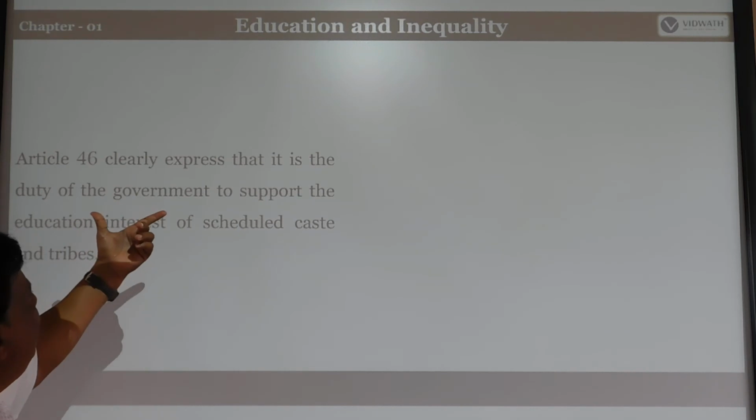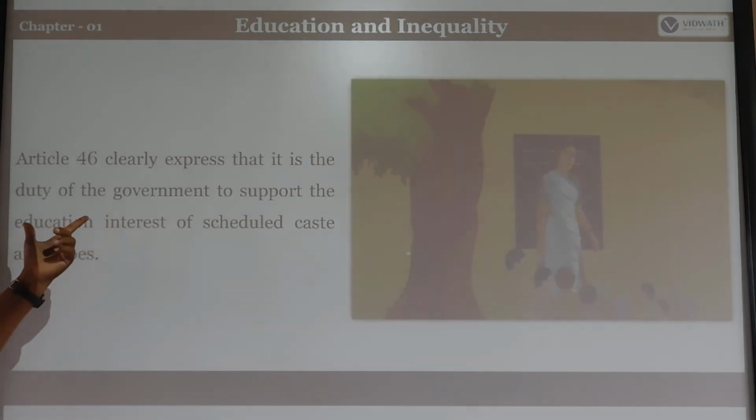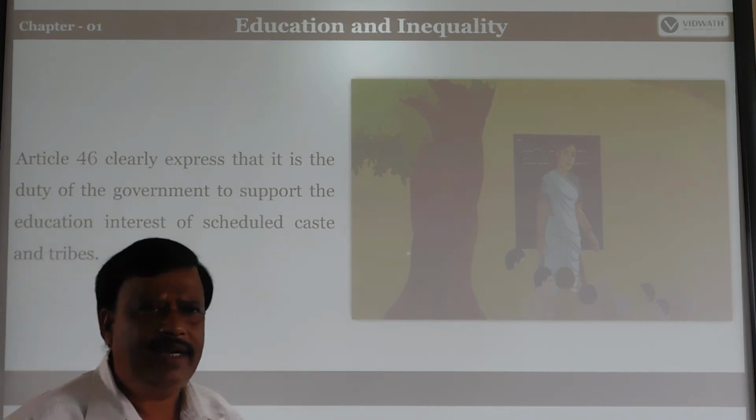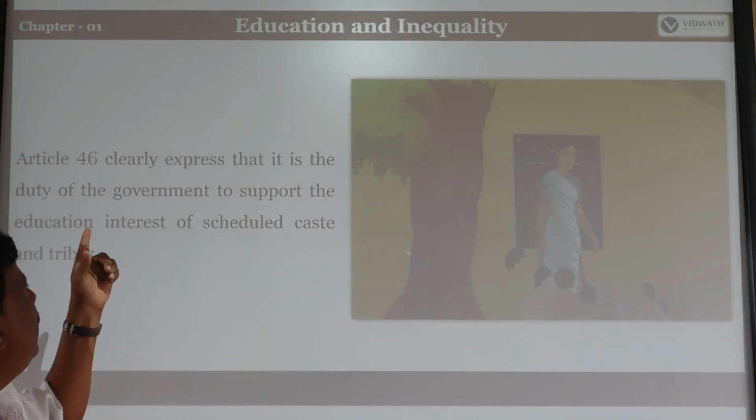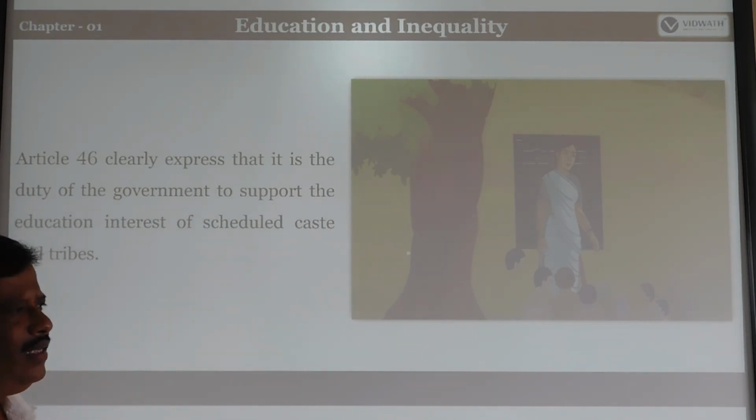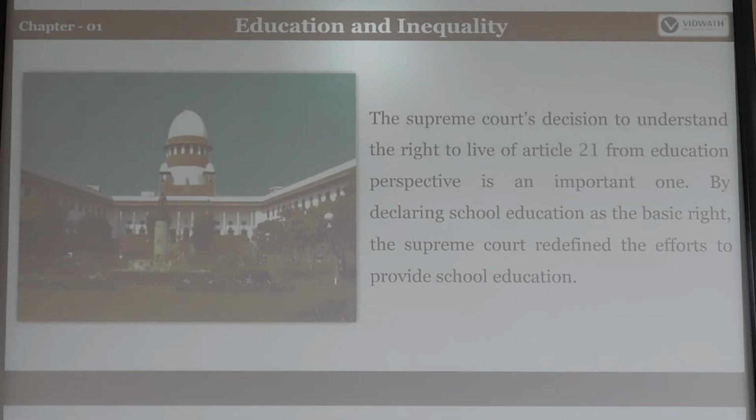Article 46 clearly states that it is the duty of the government to support the educational interest of scheduled caste and scheduled tribe. So our government provides good education facilities to minority people through these articles, and Article 46 provides good education to SC and ST people.